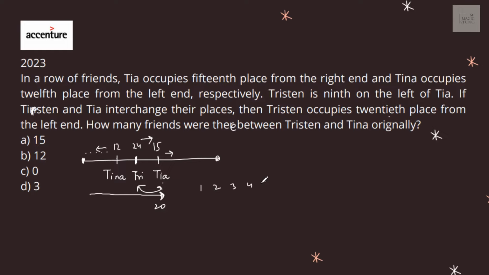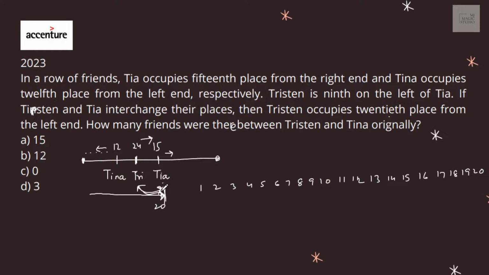1, 2, 3, 4, 5, 6, 7, 8, 9, 10... 15, 16, 17, 18, 19, 20. 20 will be Tristan.